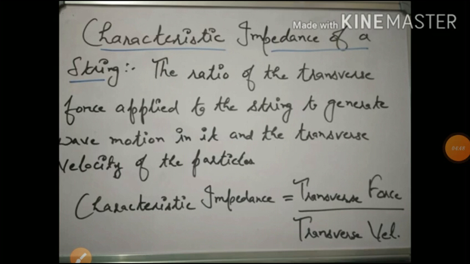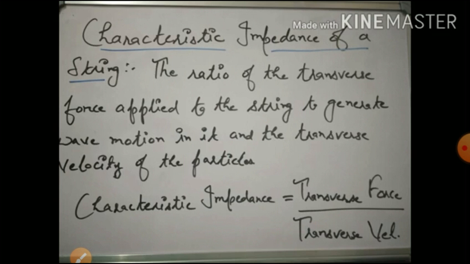Next, impedance. In the case of transverse or longitudinal waves, impedance is an opposition force. It opposes the flow of energy.